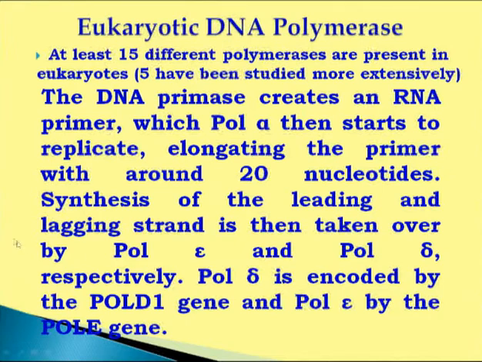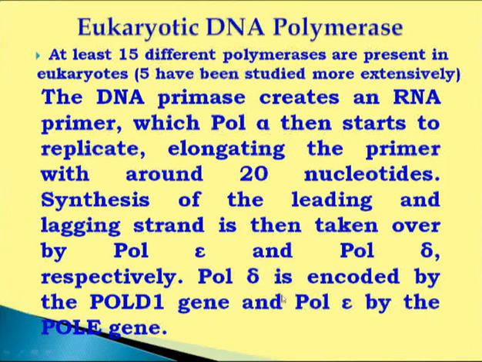This has to be considered. This one is important. So as far as synthesis of leading and lagging strand is concerned, different polymerases are there, and this type of question has already been asked in NET many times. These epsilon and delta, these two polymerases are responsible for synthesis of nucleotides at leading and lagging strand respectively.